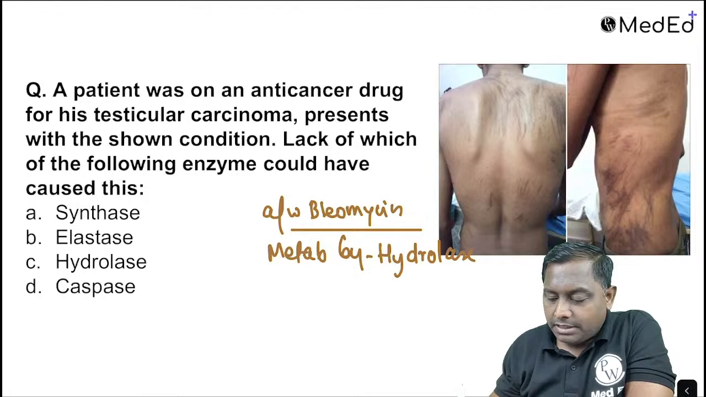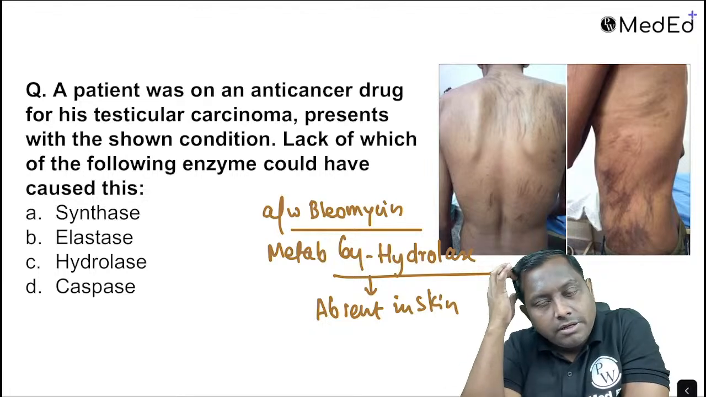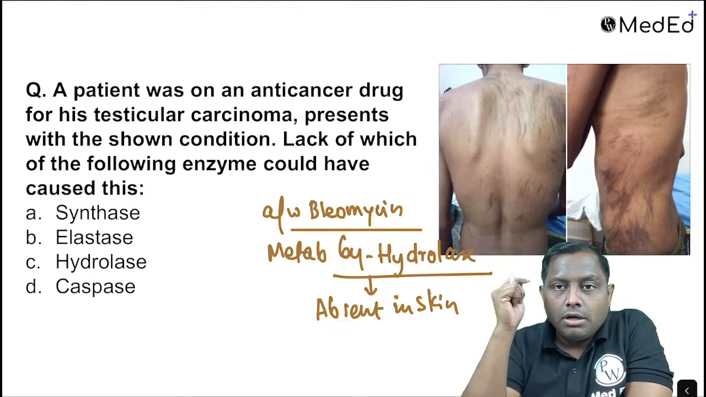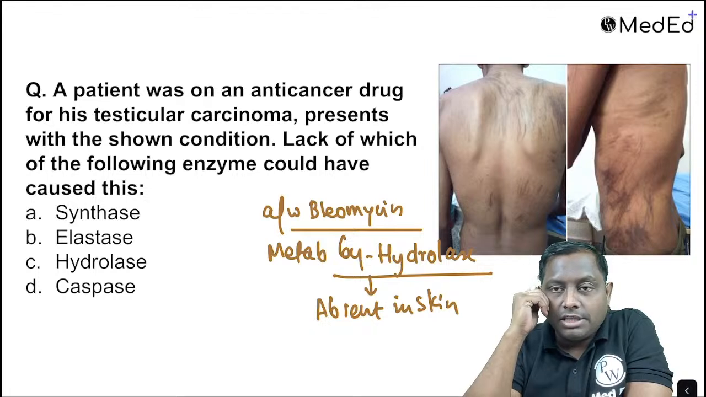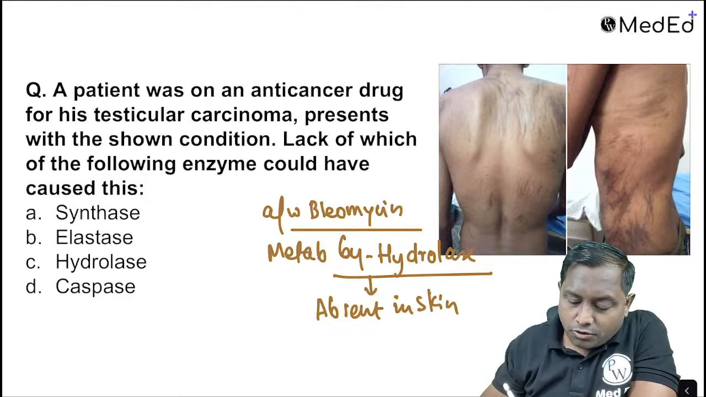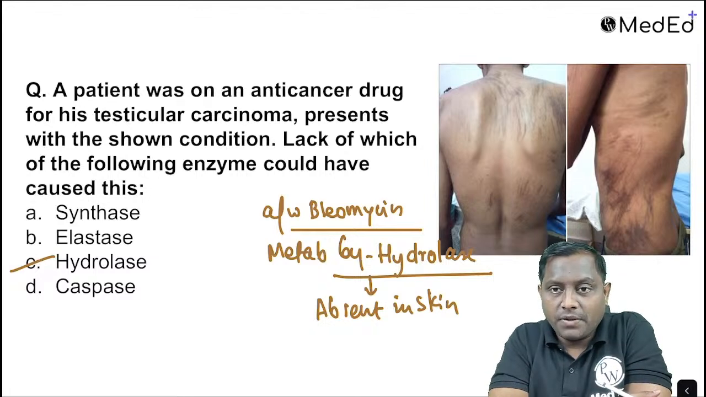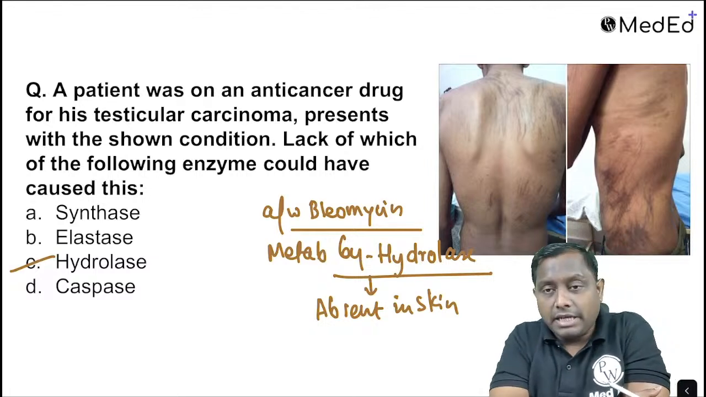Mainly getting metabolized by an enzyme hydrolase, and this hydrolase is an enzyme which is absent in skin. Therefore they will get deposited in the skin, leading to a thick bluish pigmentation, a grayish blue pigmentation. So the name of the enzyme here is not caspase or synthase or elastase, it's a hydrolase enzyme. Okay? They are less present actually in the lungs.